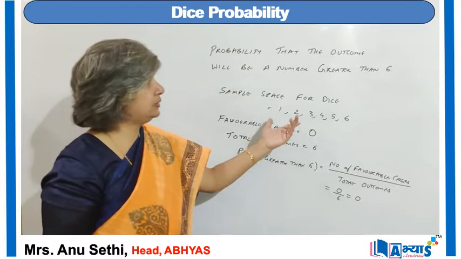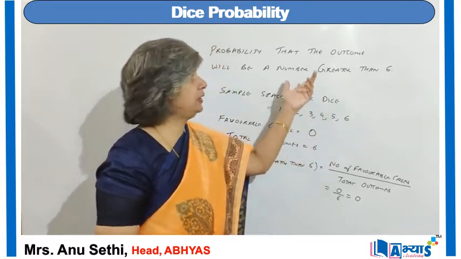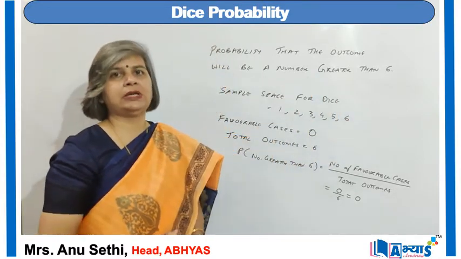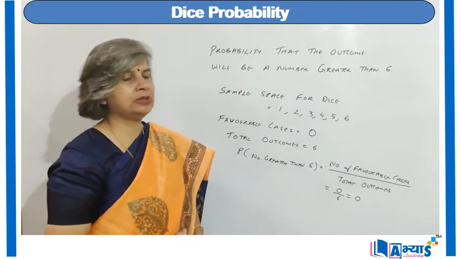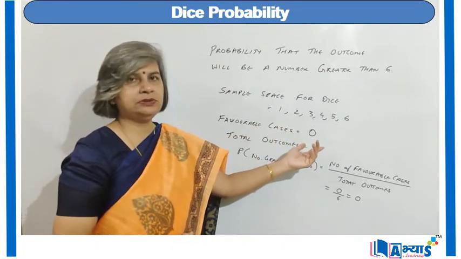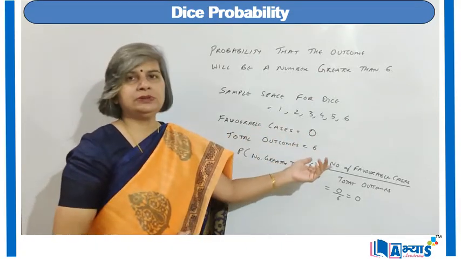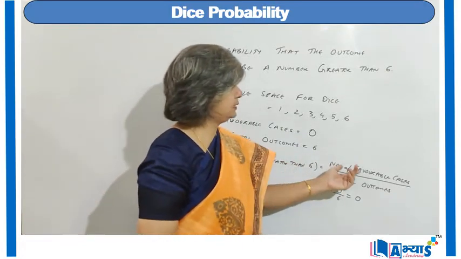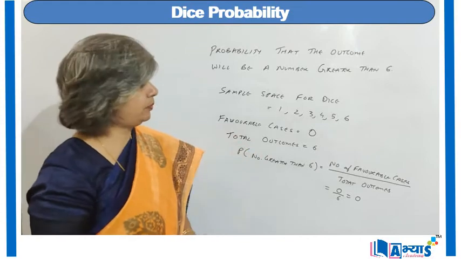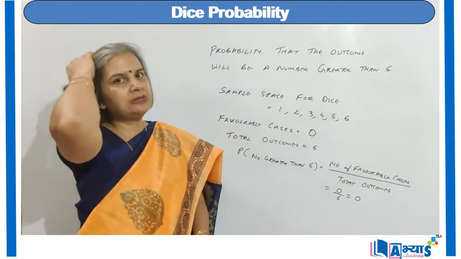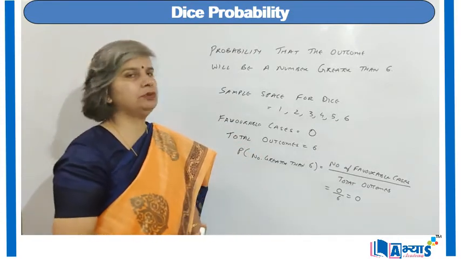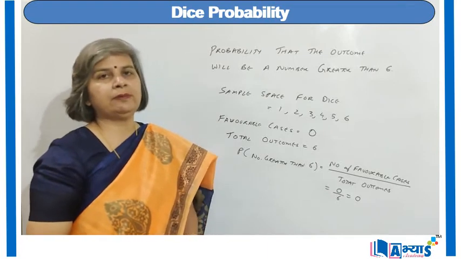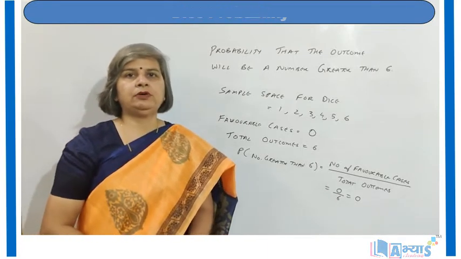So none of these numbers satisfy the condition greater than 6 because they are either less than or equal to 6. So the favorable cases was 0 and total outcomes is 6. So the probability of getting a number more than 6 is equal to number of favorable cases upon total outcomes, or we can say 0 upon 6, which is equal to 0. So this is how we can apply the concept of probability of a dice.